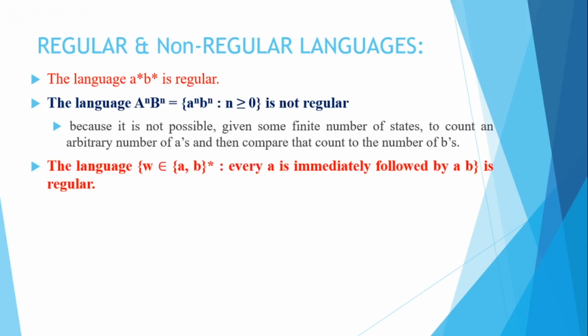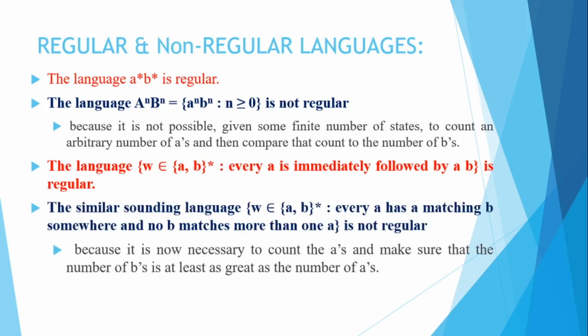If I consider the language where every A is immediately followed by a B, that is a regular language, so we can construct an FSM, a regular expression or a regular grammar. If I consider one more language, which sounds similar to the earlier one, where every A has a matching B somewhere and no B matches more than one A, that is not a regular language, as we cannot compare using an FSM, a regular expression or a regular grammar. So it is not a regular language.